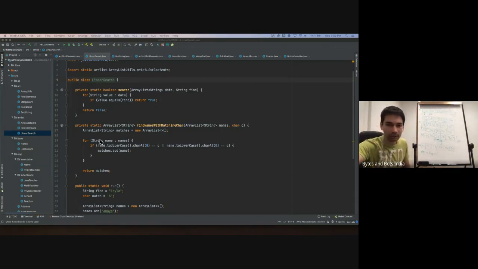So we will not get into the details of all of the other types of searching, but we'll look at binary searching, and we'll see how easy it is.